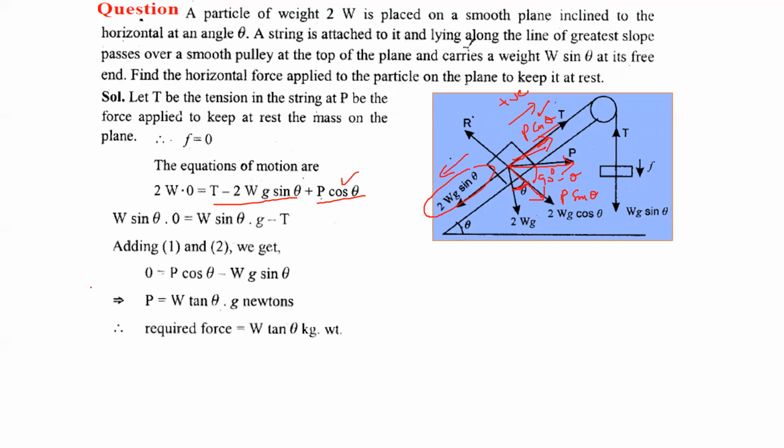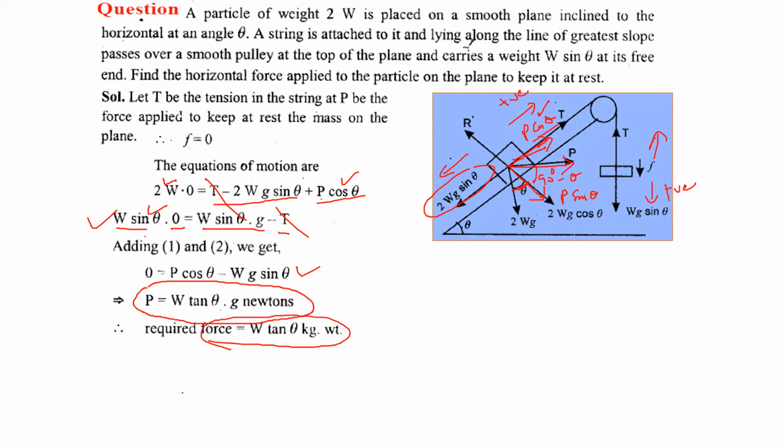And the equation of motion of the second particle, which is hanging: this direction is considered as positive. So wg sin theta, mass into acceleration is 0, so w sin theta g minus T. After adding them, on the left hand side we have 0 only, so T will be cancelled out and we will get this equation. The value of P that we get is w tan theta kg weight. So this is the value we need to find in this question.